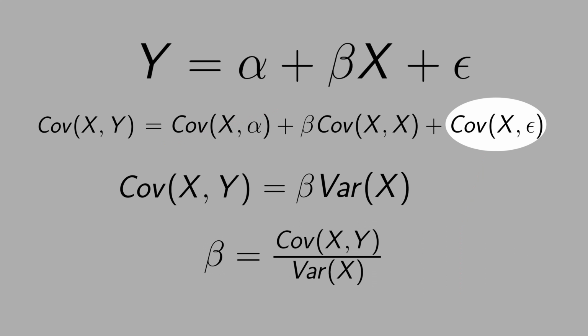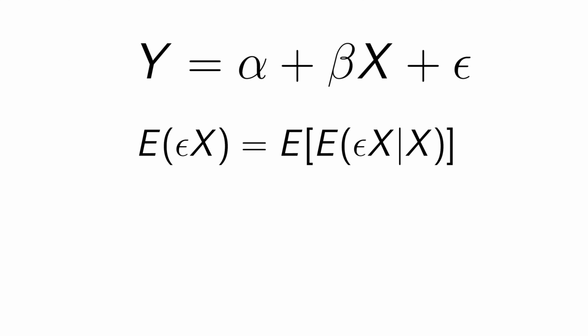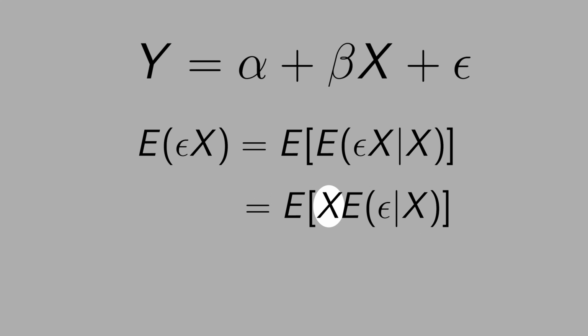The question is, when are we sure that this term equals 0? When x is randomized, like in an experiment. Let's write the covariance between x and the error term in a different way: the expected value of epsilon times x. Now let's apply the law of iterated expectations. We can add or remove these two terms according to the law of iterated expectations. Next step is to pass the x outside of the expectation. X is a random variable, but you can treat it as a constant because you are conditioning on x.